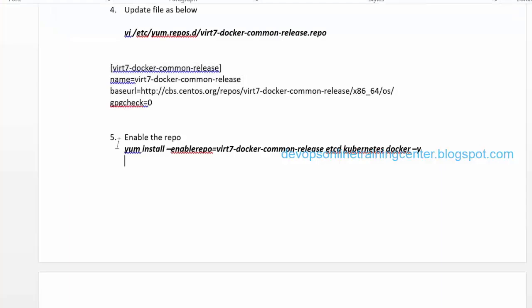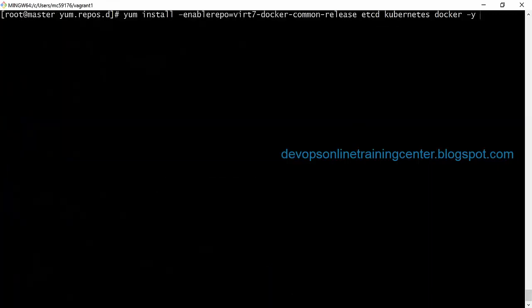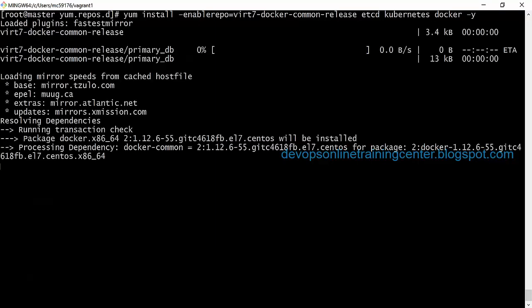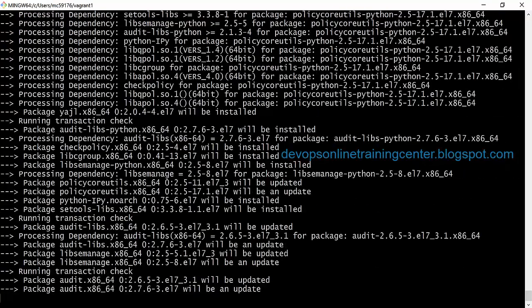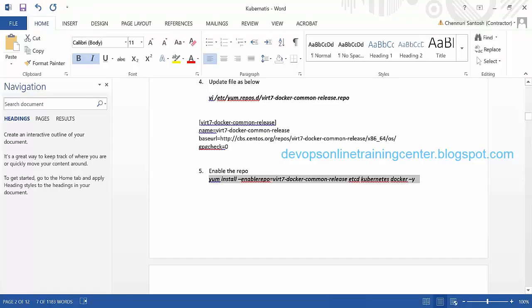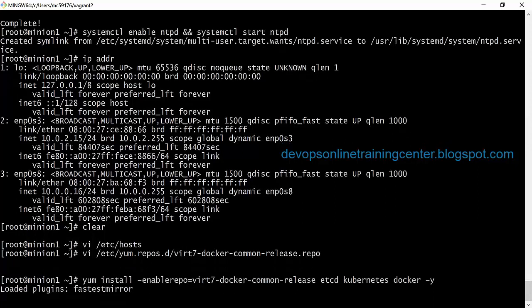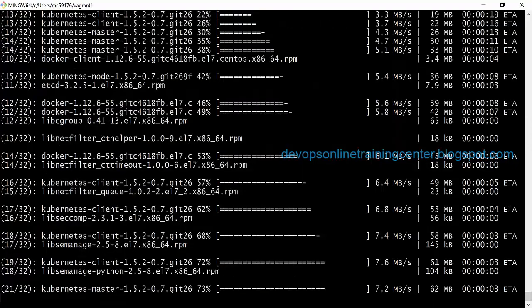Then let us try to enable the repo and install the packages. This will install Docker, etcd, and all those packages which are required to set up Kubernetes.